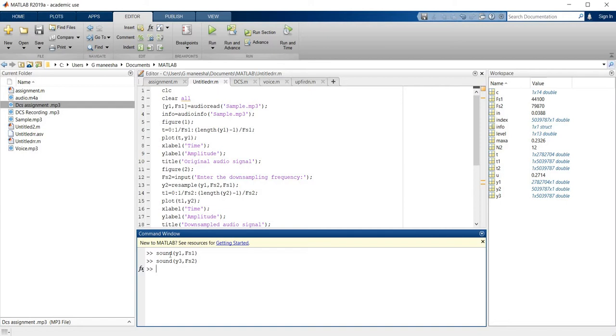By hearing my quantized signal, we can observe there is more noise. This is what happens in a quantized signal: noise was added. Now I'm going to run the code and see how the plot will be.